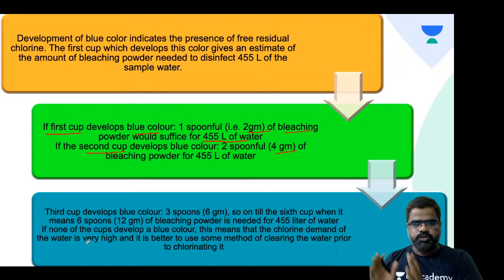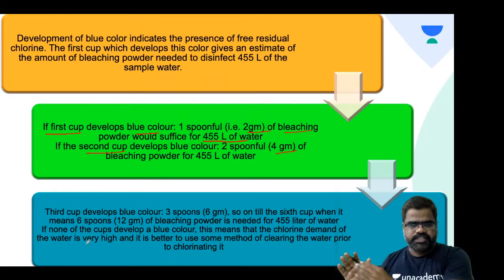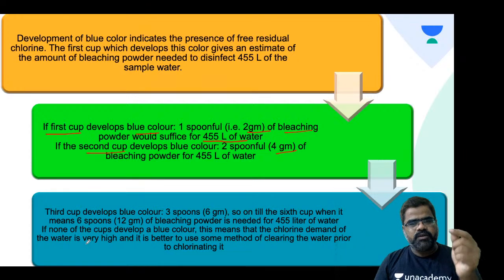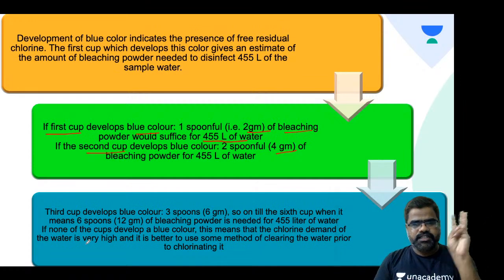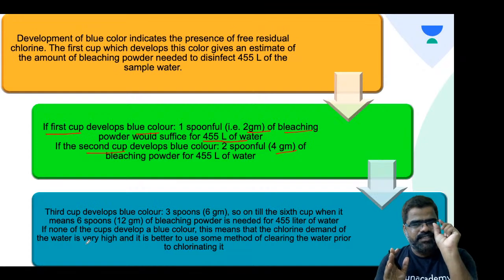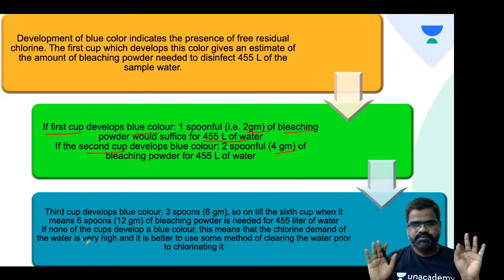Add the water which needs to be disinfected in all the 6 white cups, labeling 1, 2, 3, 4, 5, 6. In each cup, add, for example, 1 drop, 2 drops, 3 drops, 4 drops, 5 drops of the stock solution. Stir it for half an hour and then add 3 drops of starch iodide indicator. The cup which shows blue color first is your cup. You identify that, multiply by 2, you get the amount of bleaching powder required to disinfect 455 liters of water. Done. Right?